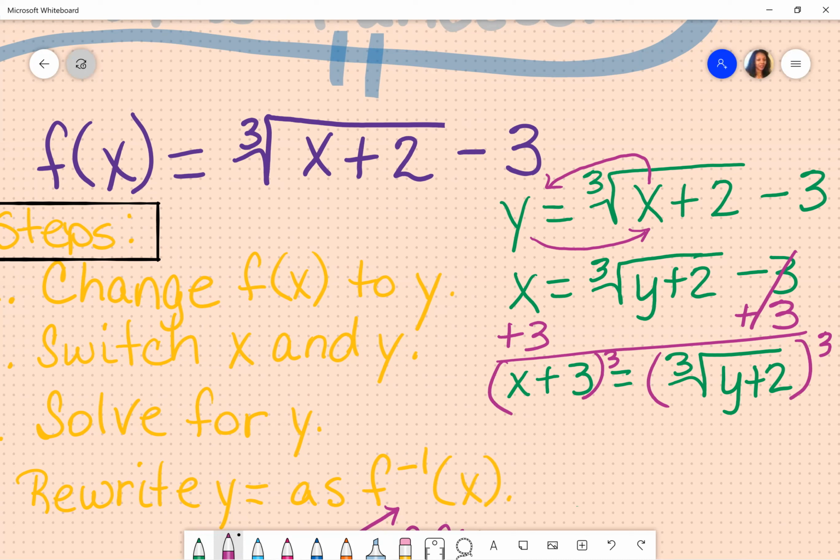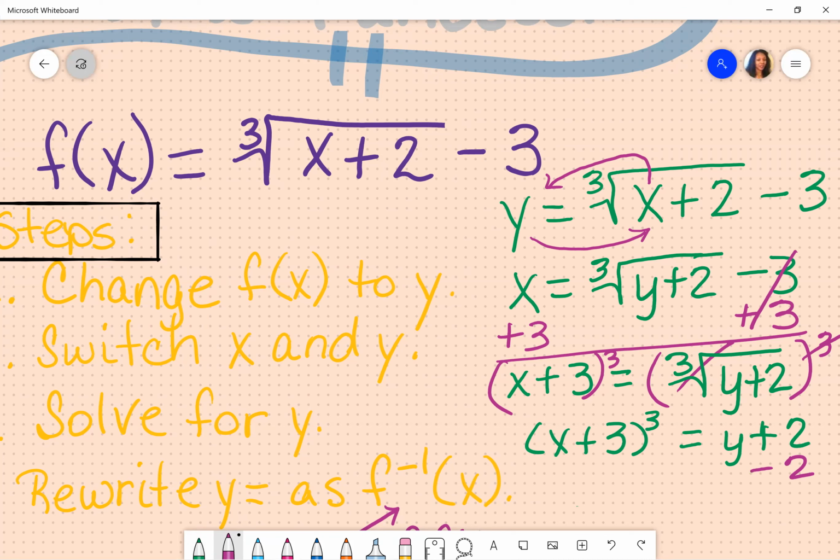Now in my class, we are not going to expand this out. So we're going to leave it as the quantity of x plus 3 raised to the third power. The purpose of doing that was to get rid of that cube root, and we're still trying to get y by itself because we're still in step number 3. So I have x plus 3 raised to the third power is equal to y plus 2. Y is still not by itself, so I have to continue moving things.